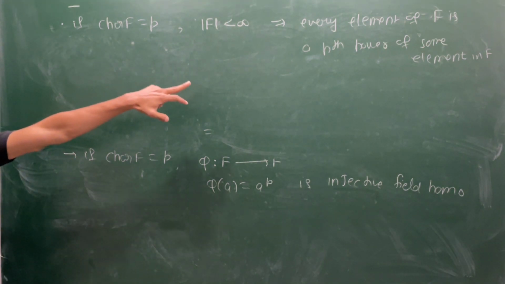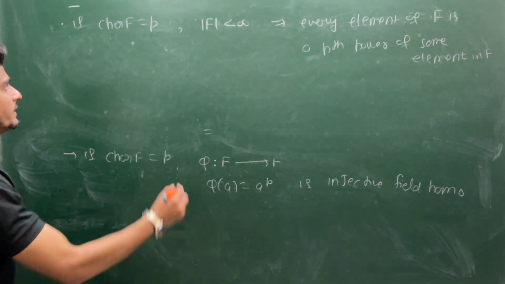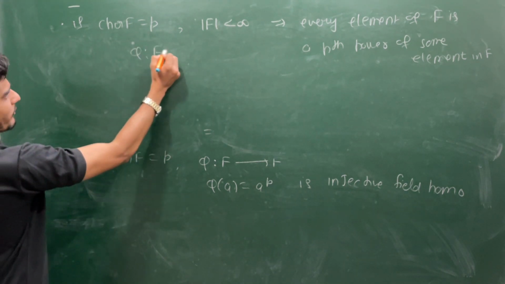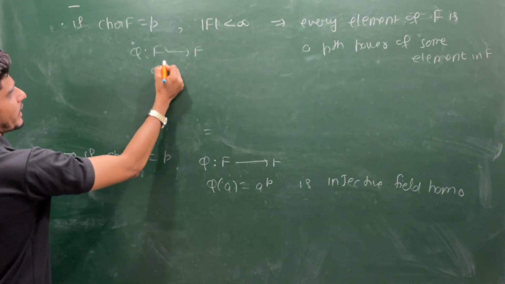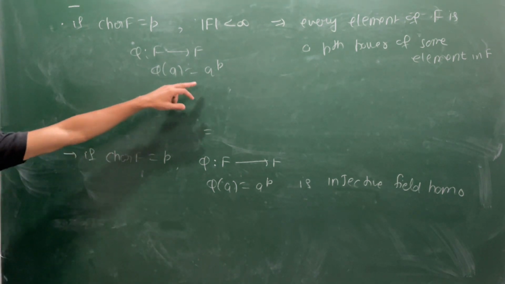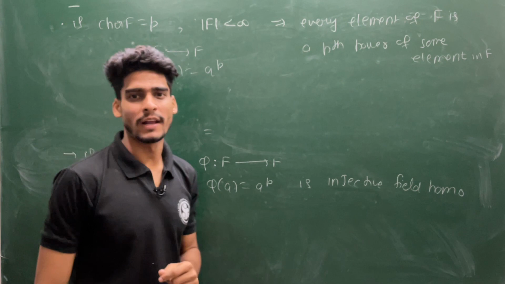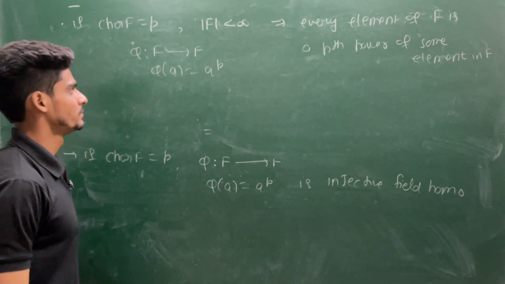This is again a very nice property, because if the characteristic of F is p and the cardinality of F is finite, you have this mapping phi taking a to a power p, but F is finite and this is an injective map. So every 1-1 map from a finite set to the same finite set